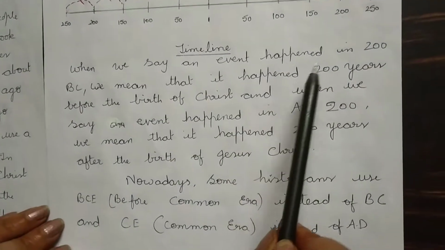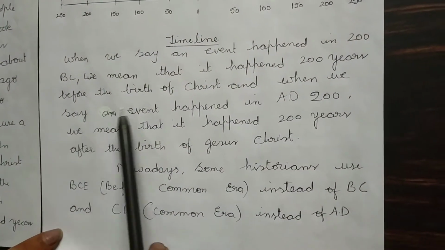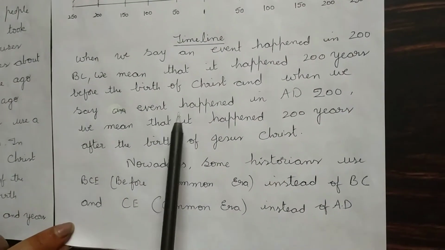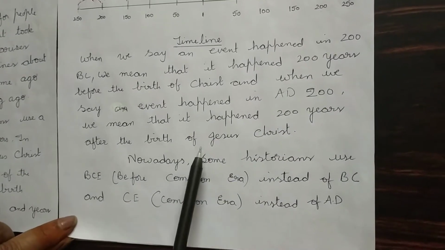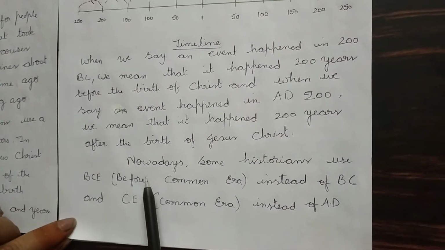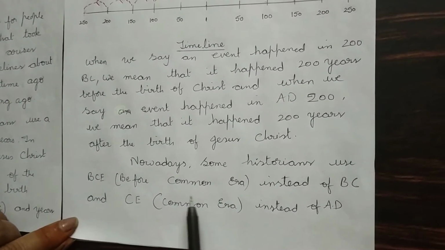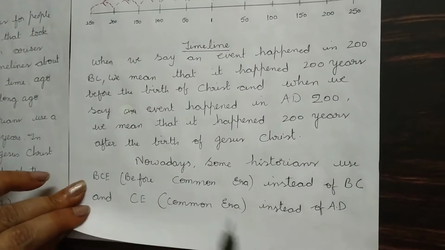When we say an event happened in 200 BC, we mean that it happened 200 years before the birth of Christ, and when we say an event happened in AD 200, we mean that it happened 200 years after the birth of Jesus Christ. And nowadays, some historians use BCE, that is Before Common Era, instead of BC, and CE, Common Era, instead of AD.